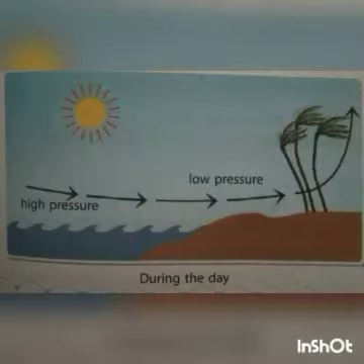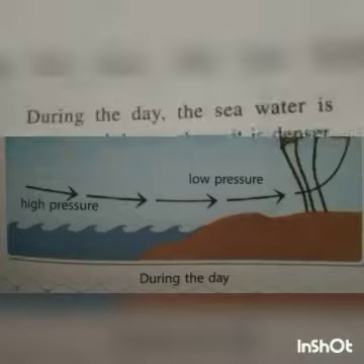Coastal winds. Winds flow from a region of higher pressure to a region of lower pressure. During the day, the land heats up faster than water. The warmer land near the coast gives rise to relatively low air pressure. During the day, the sea water is cooler and the air above it is denser. Therefore, the pressure over the sea is relatively high during the day. That is why, as all of you know, during the day wind blows from the sea towards the land.